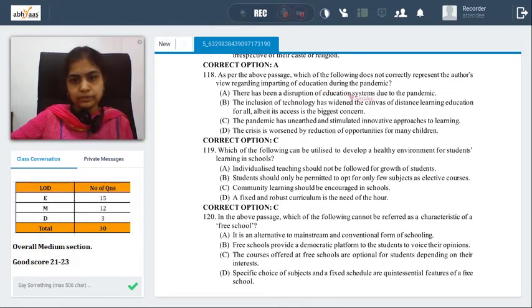There has been a disruption of education system due to pandemic. Does the author say there has been a disruption? Yes, he does say that. Inclusion of technologies has widened the canvas of distance learning education, although its access is the biggest concern.